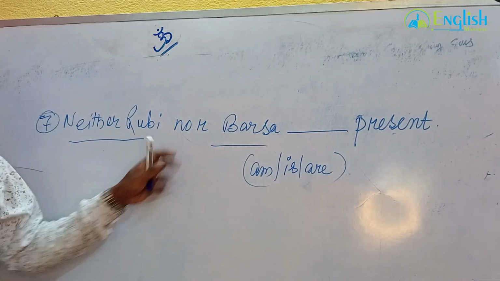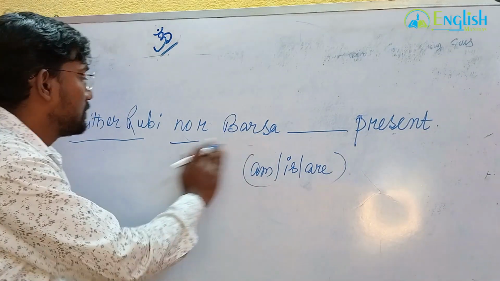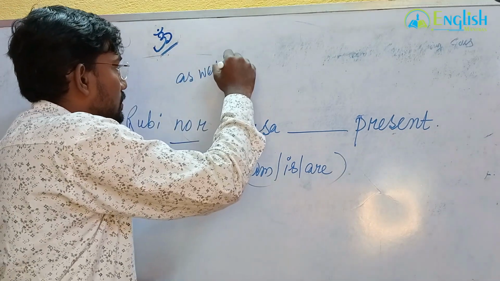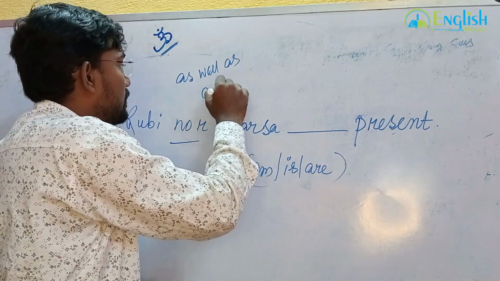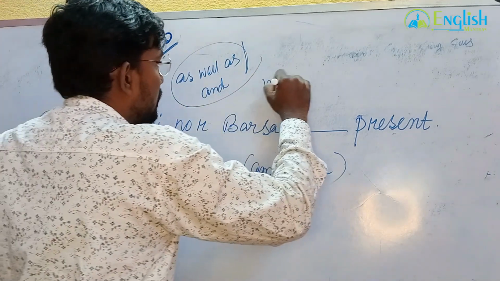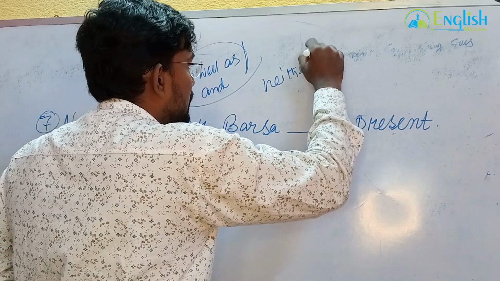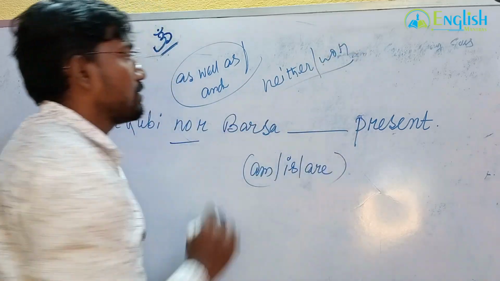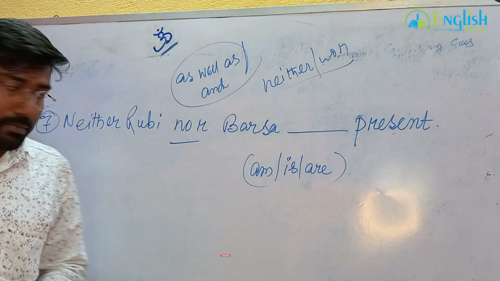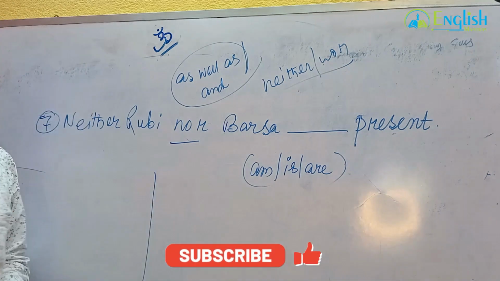I have not used "as well as" here. Here I have used neither nor. So is. Okay. Now, who is saying is as the answer? Is and are also. Am will not be used.